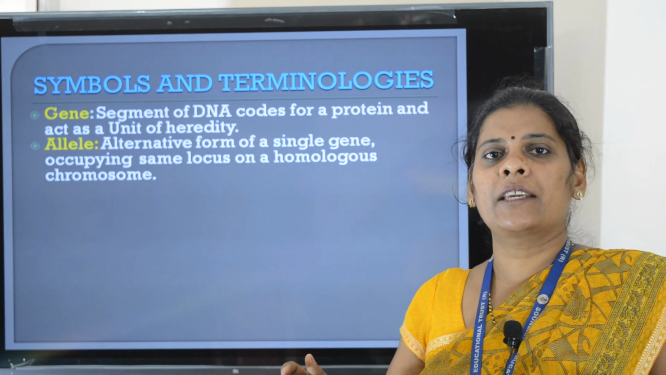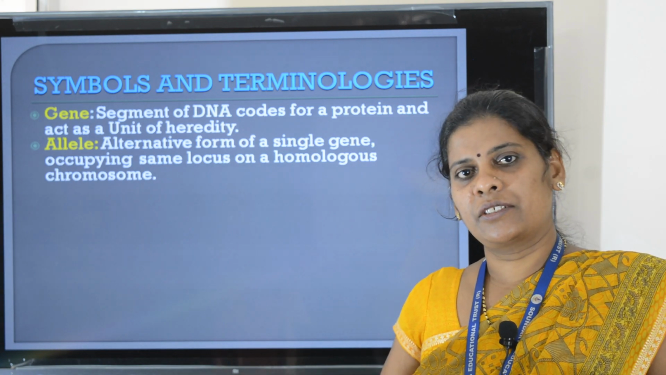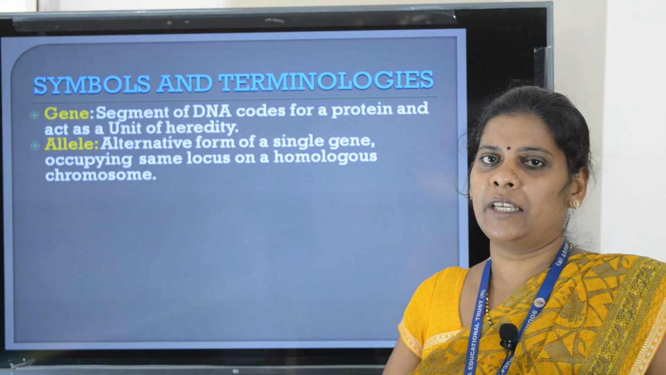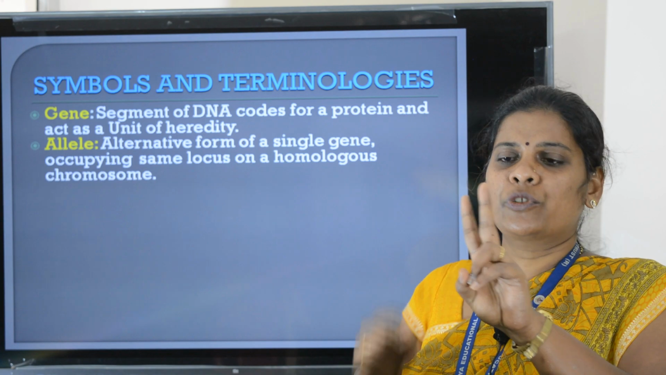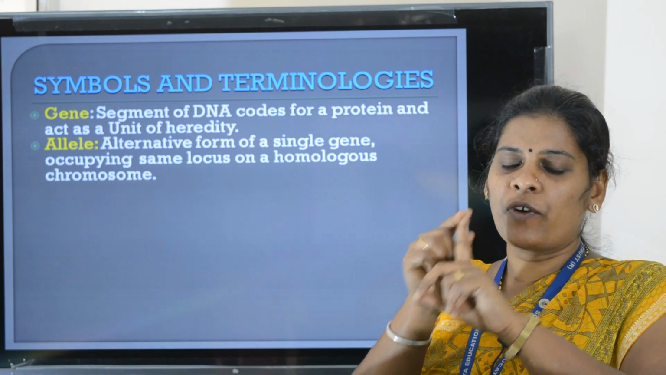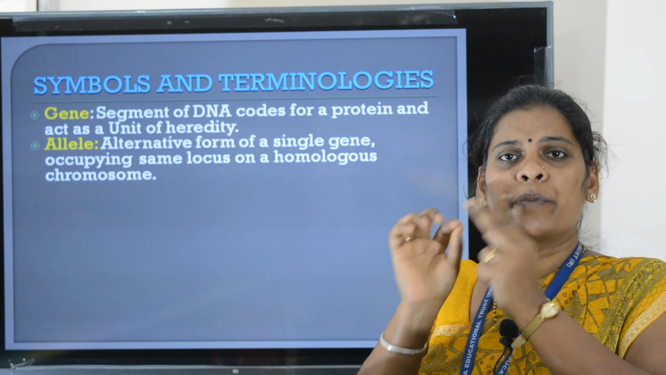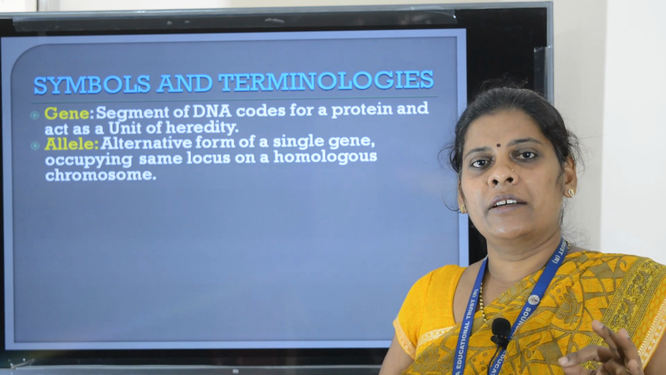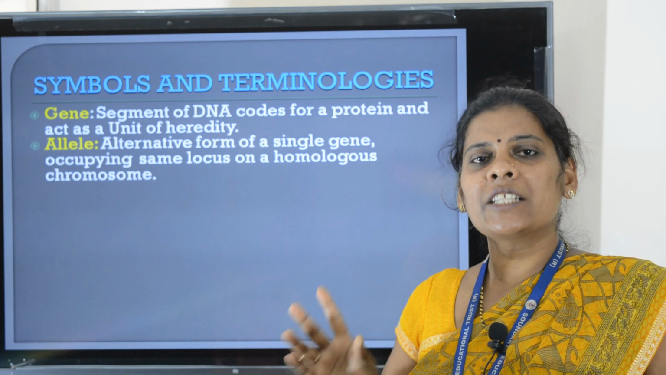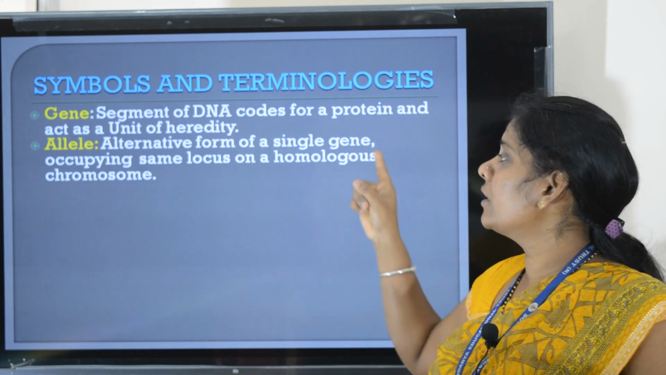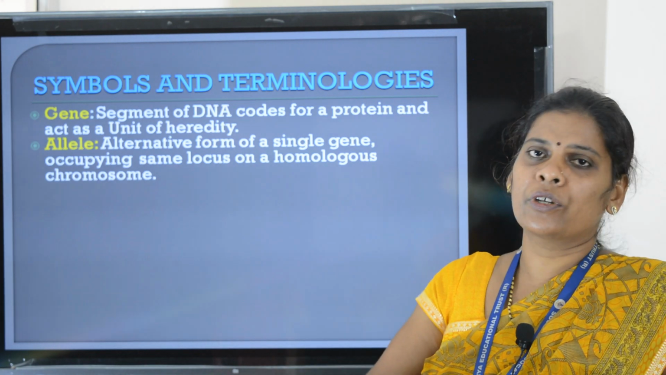For example, you take chromosomes in human. Diploid number is 46, right? Haploid number is 23. There are 23 pairs of chromosomes in human. In each pair there are two chromosomes. One chromosome is inherited from father, one chromosome from mother. So here the genes present on that pair of chromosomes are similar. Locus or position of the gene is also the same, but the genes or alleles may be different. So allele is an alternative form of a single gene occupying the same locus on a homologous chromosome.